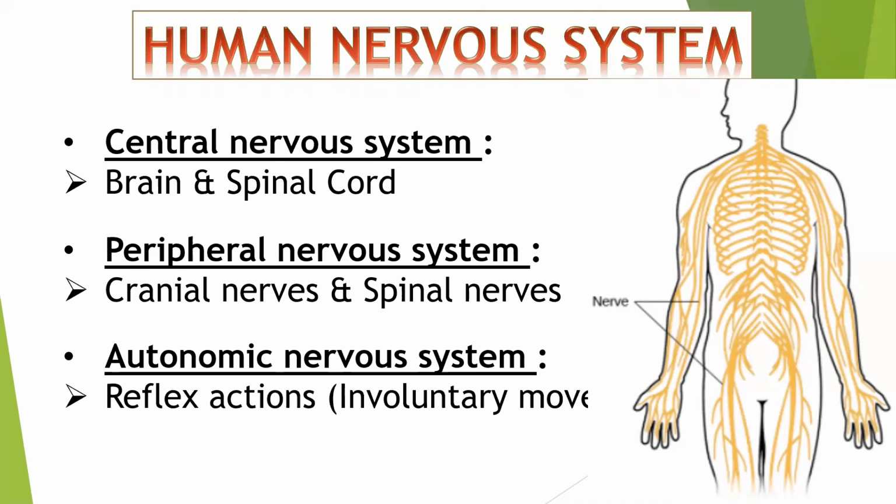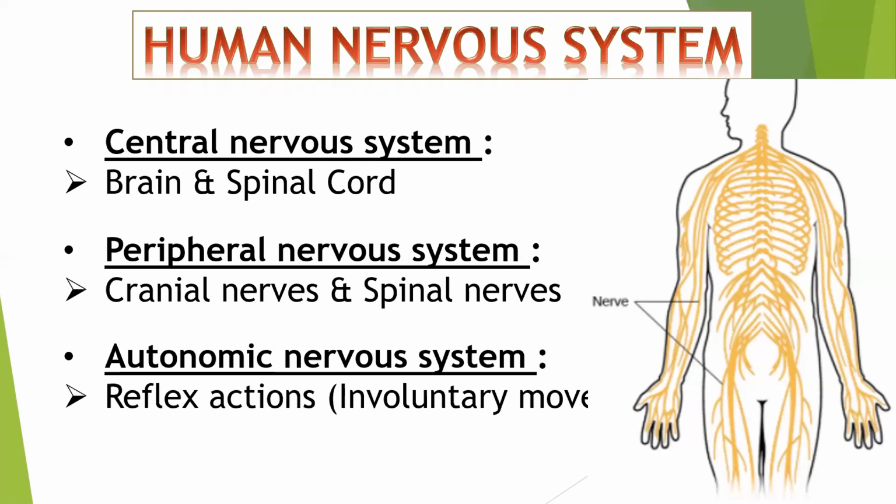And the autonomic nervous system will be in between all these types of nerves. You cannot specifically have a diagram for the autonomic nervous system. Now we will study all these 3 types of nervous system one by one, starting from CNS, then PNS, and finally ANS.